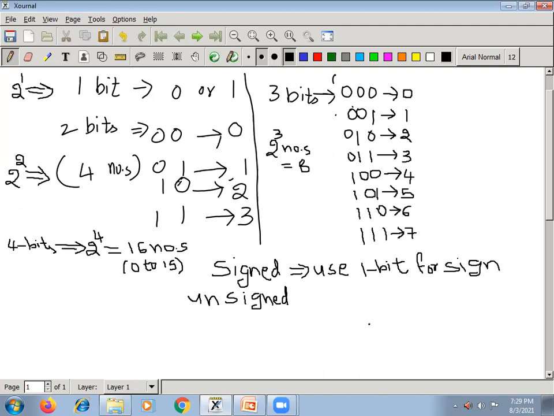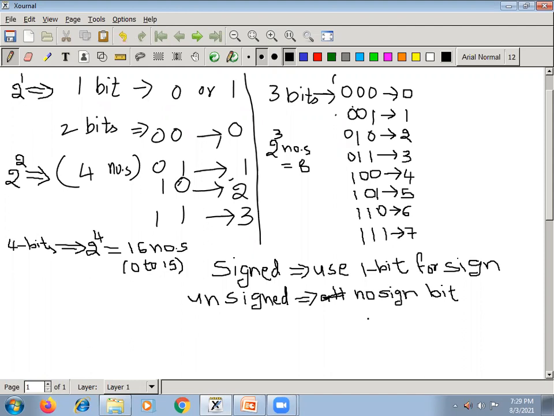And in unsigned numbers, we use all the bits for storing the number, so no sign bit.